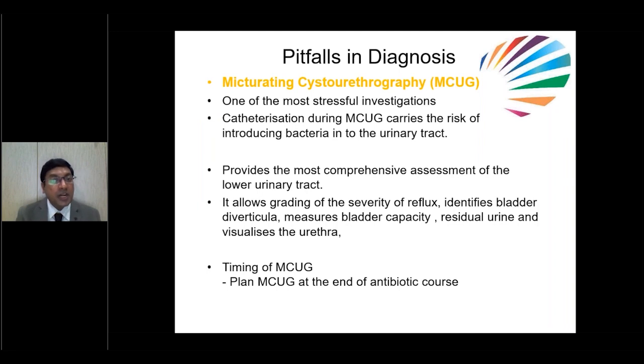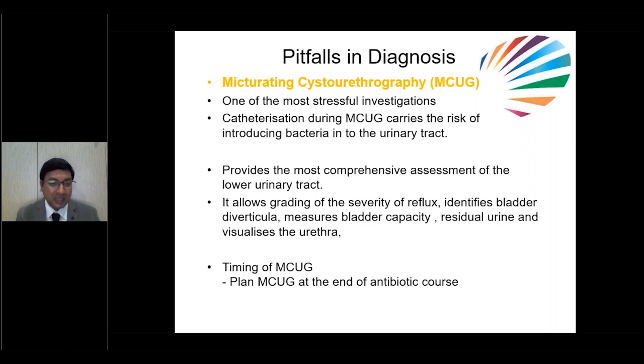Coming to another important investigation, MCUG. This is also the gold standard to diagnose reflux in any child with recurrent or symptomatic UTI. But this is one of the most stressful investigations because we have to catheterize the child and sometimes you might introduce infection. That's why we should be careful. Always you have to do MCUG under antibiotic cover. But this gives information about the urinary tract. It gives information about the grading and severity of reflux, it identifies bladder diverticula, it measures bladder capacity, and gives information about the urethral profile also.